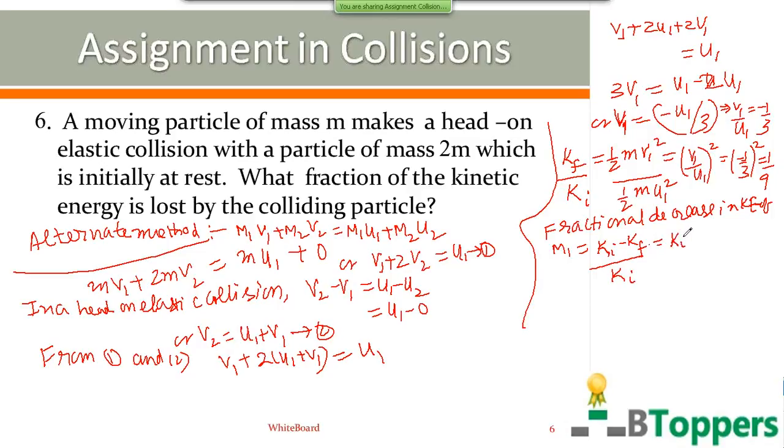So you can write (Ki minus Kf) by Ki. Ki by Ki is 1, Kf by Ki is 1 by 9. So you get 8 by 9. That's the answer. Even if you want to copy the solution by the alternate method, you can take a pause and copy it.